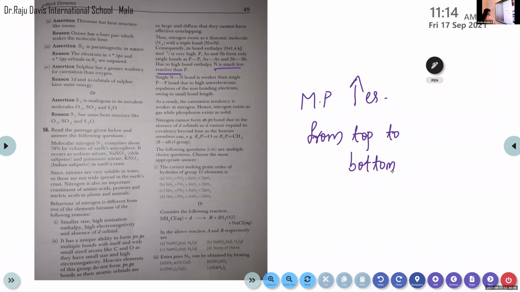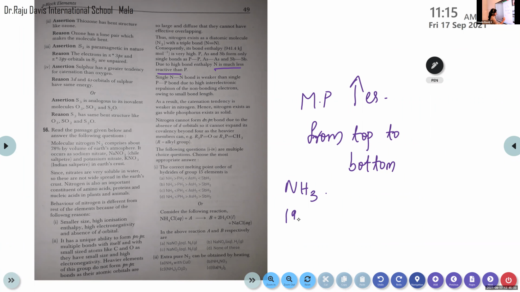So which option can we select from these four? But that's the case of each element in group 15, right? When they are forming hydrides, there will be a slight variation. Here, for the correct melting points, I will write the values and then you can tell me.